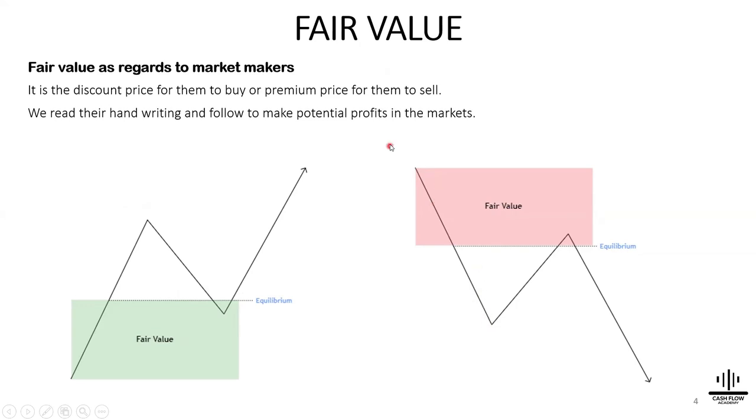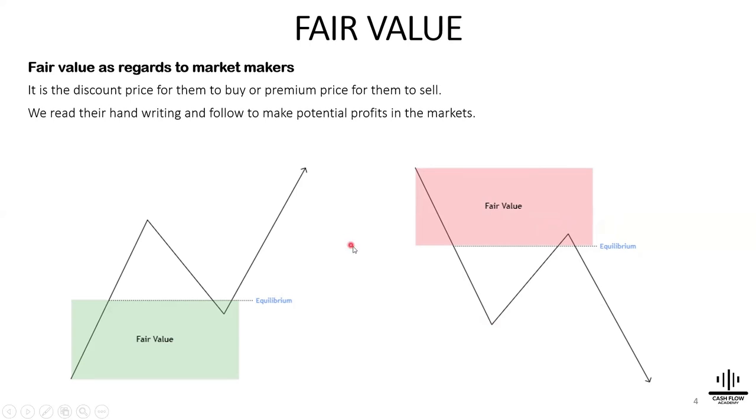This point to this point is a price range. Now above the equilibrium is where we find fair value. They don't want to be selling when price is at this point below the equilibrium. They want to sell above the equilibrium. So from the equilibrium to the beginning of the range forms the fair value. It's the price where price wants to go to accumulate sales in order to liquidate our positions below the market where you will locate sell stops.